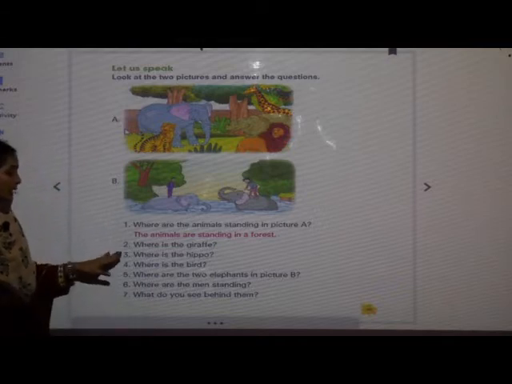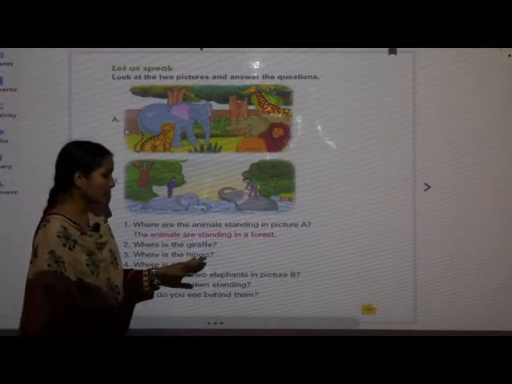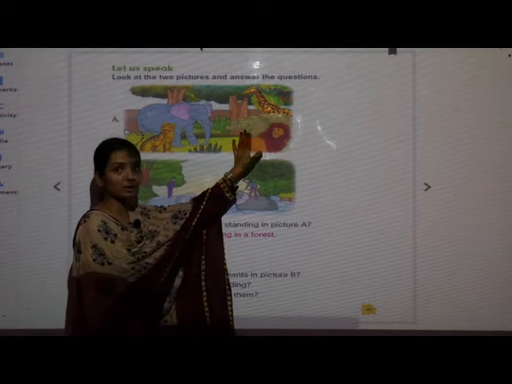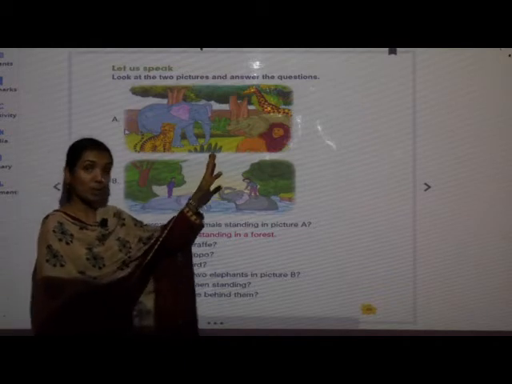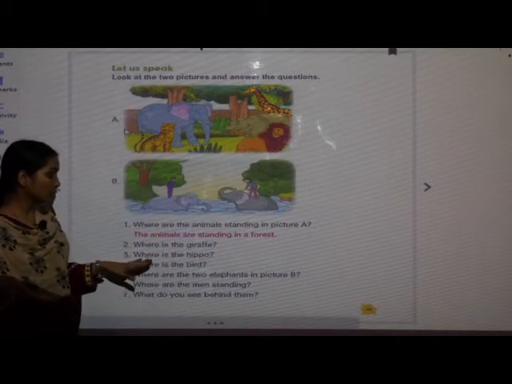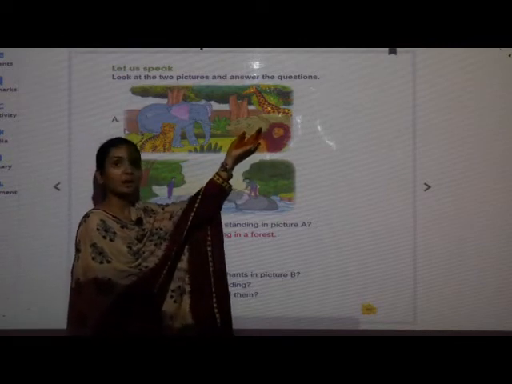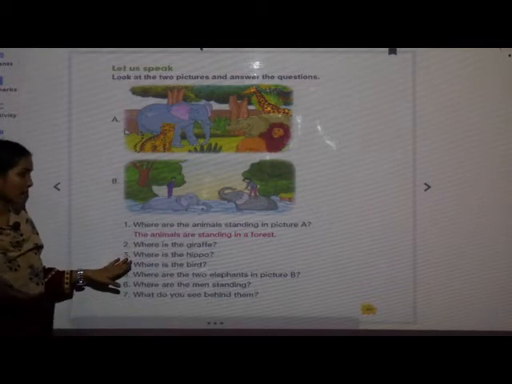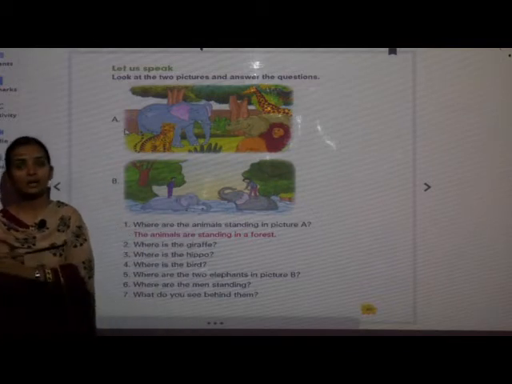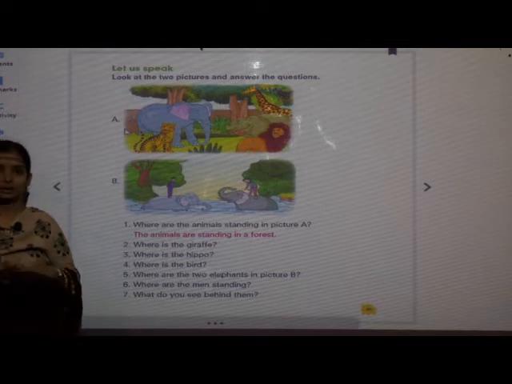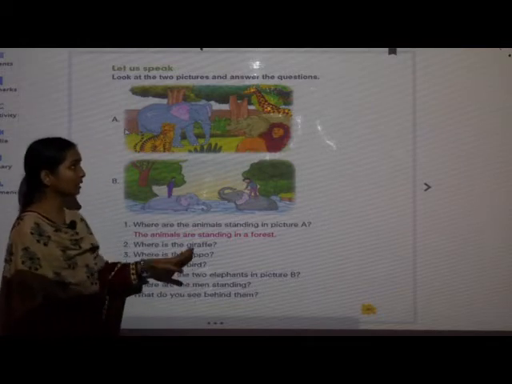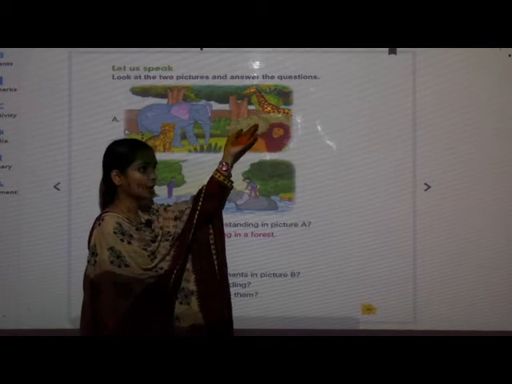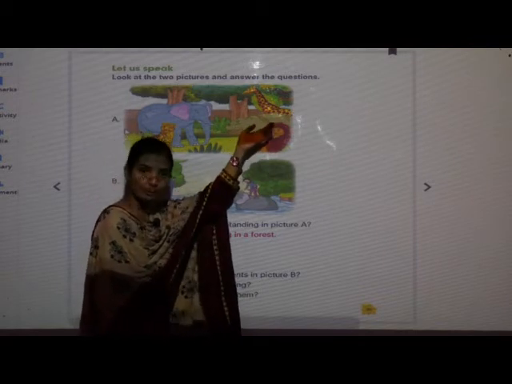Okay, now the next question, where is the hippo? This is the hippo, isn't it? The right word for this is hippopotamus. Now here they have written hippo. So where is the hippo? Now tell me, where is the hippo? Yes, this is behind the lion. So you have to write, the hippo is behind the lion. The giraffe is behind the hippo.